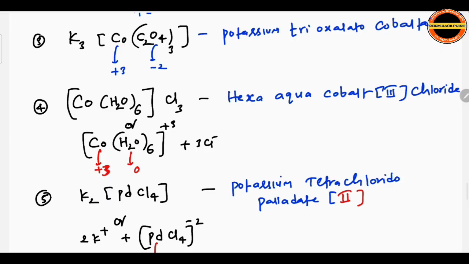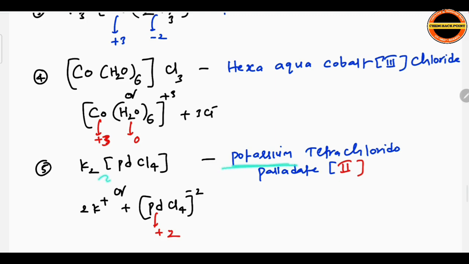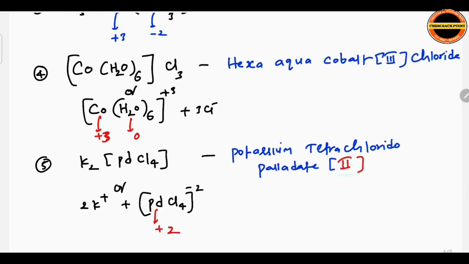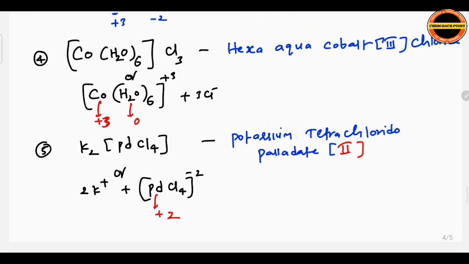Next, K2[PdCl4]. Same, directly 2K+ and the other anion here. So now potassium tetrachlorido palladate, because it is an anion, the charge is minus, palladate(II). So you can write the charge as 2 in this case. Observe these compounds, everyone.